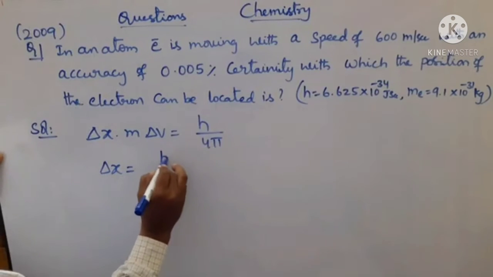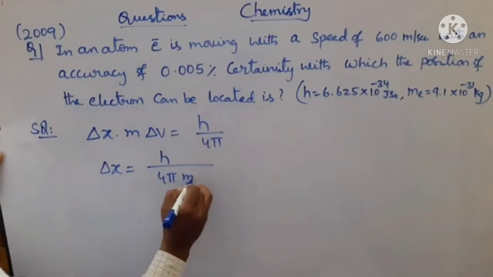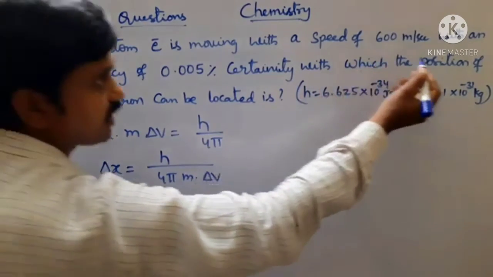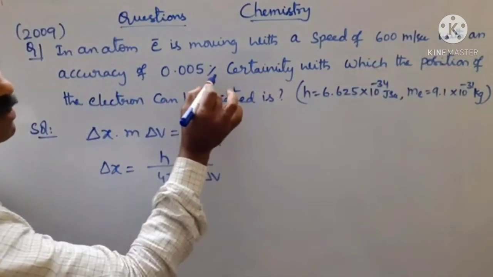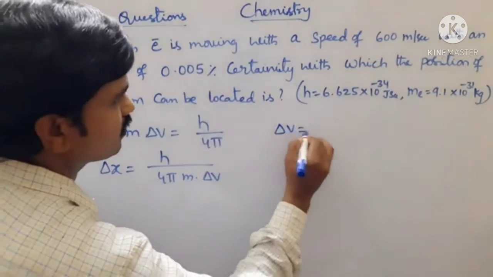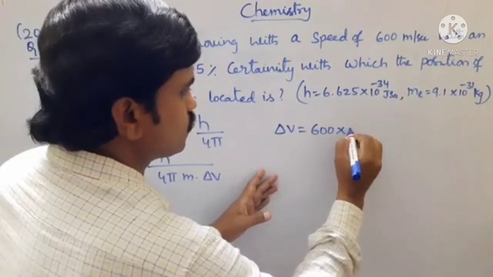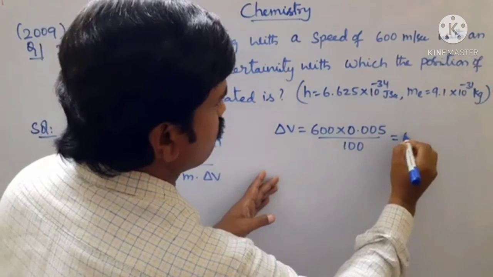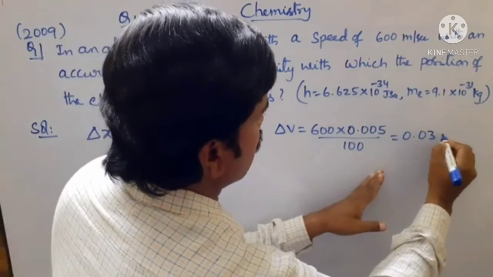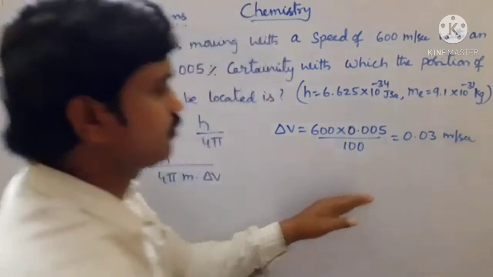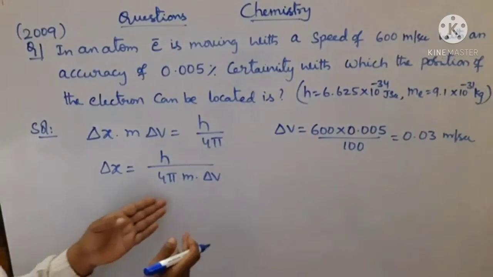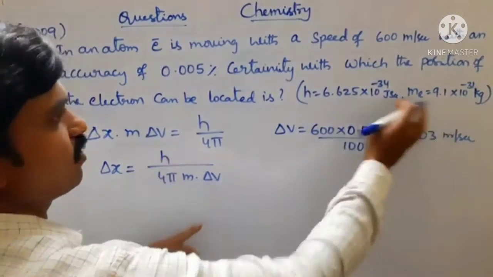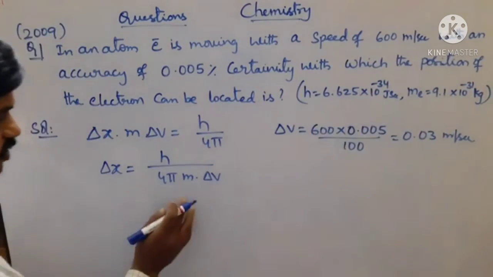Delta x is equal to h by 4 pi m into delta v. Here the speed is 600 meters per second with an accuracy of 0.005%. It means delta v is equal to 600 into 0.005 by 100, which is equal to 0.03 meters per second. And we know the remaining values, pi 3.14, the mass of the electron value and the Planck constant value will be given. Substitute all the values in this equation.